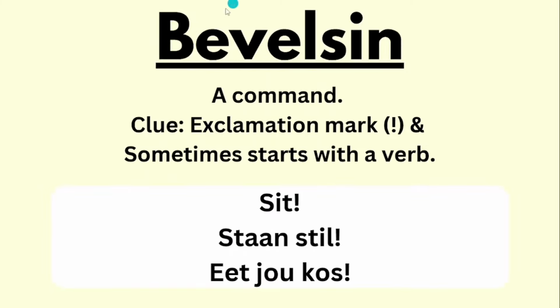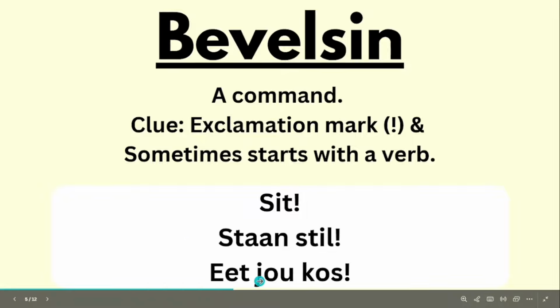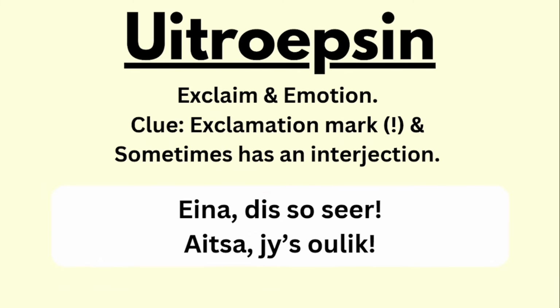Bevelsin means command, and your clue in this case will be an exclamation mark at the end, and sometimes it will start with a verb. Actually, in most cases, it will start with a verb, unless it's a giant long sentence. If it's a short sentence, the verb will be first, because that is what you are commanding the person to do. So it can even be one word like: sit, or stand still, or eat your kos. Each of them you're telling a person what to do, and as you can see, all of them start with a verb. So that will be another clue that you can get. It's not all of them, but most of them.